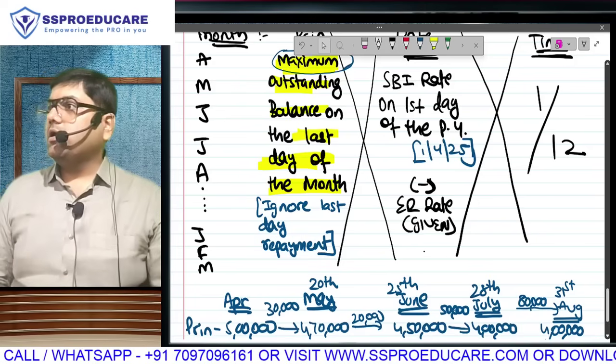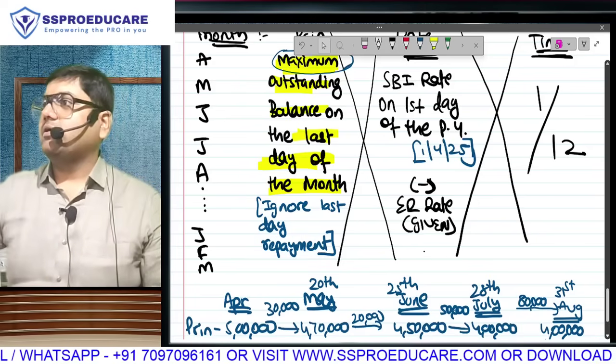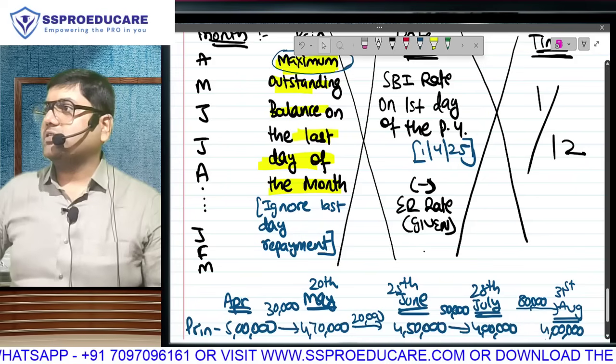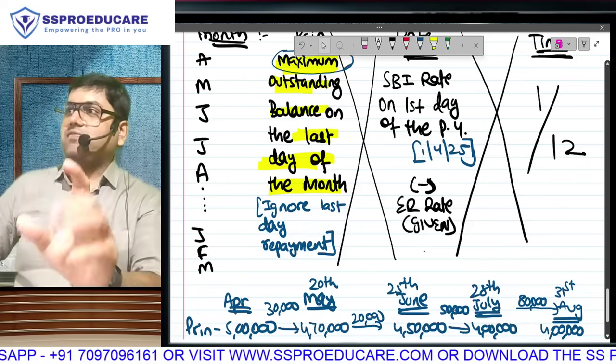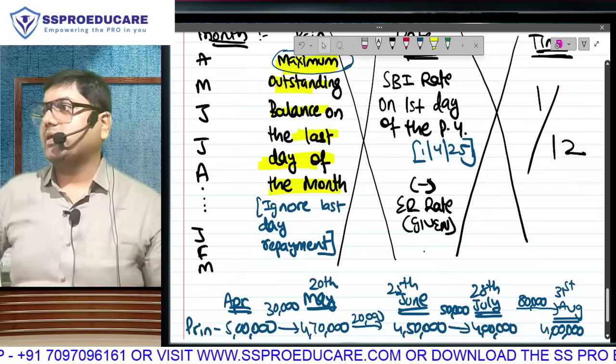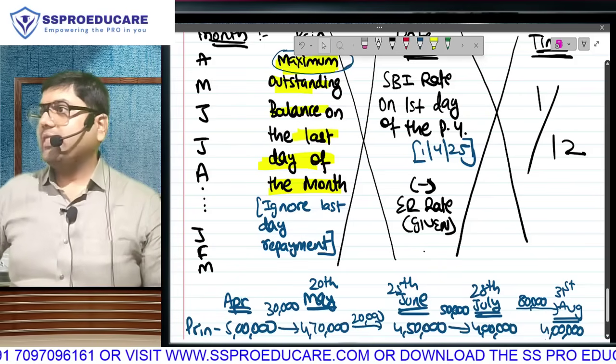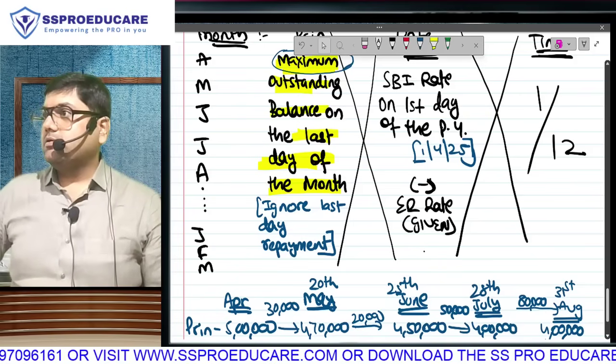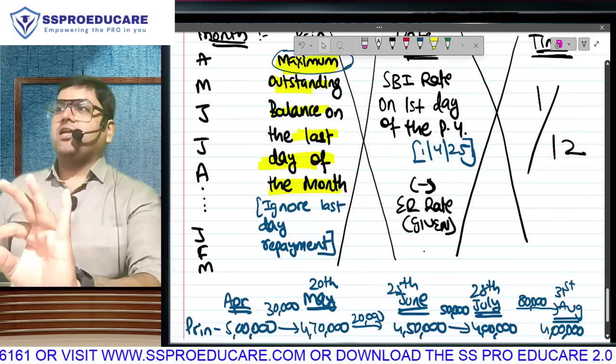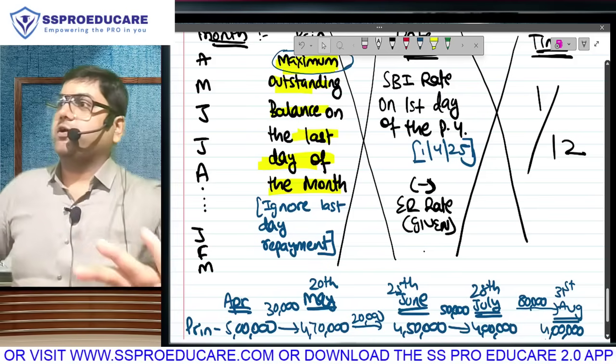No. If it is up to 20 or more than 20, that's it. If it is more than 20, the entire loan is taxable. If the initial amount given is 0 to 20,000, then only it will not be taxable. There is no basic exemption. Boss is giving you 20,000 and 1 rupee as loan, so the full amount is going to be considered for the purpose of taxable value.